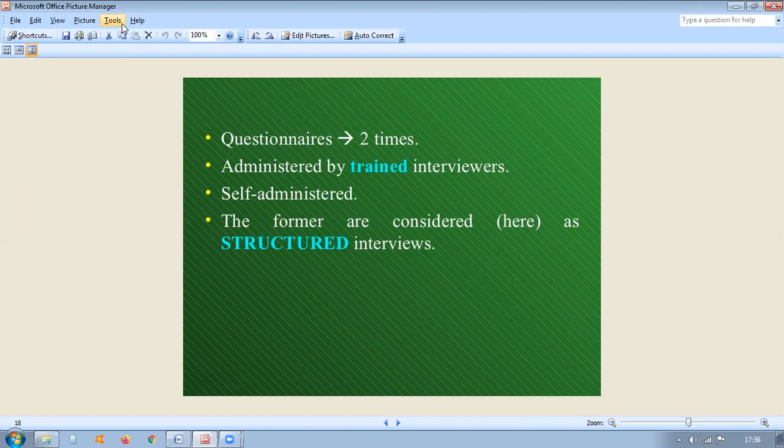Trade and financial journals you can also refer to for collecting secondary data. Newspapers are also secondary sources. If you read the newspaper, you get some information. If you use that information, it becomes secondary data, and that newspaper is a secondary source. So these are the secondary sources of data.